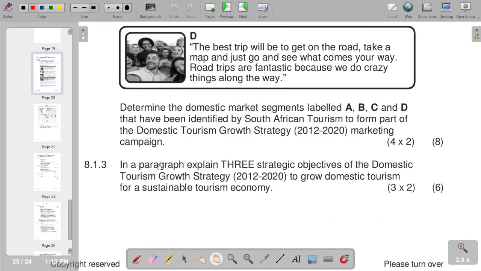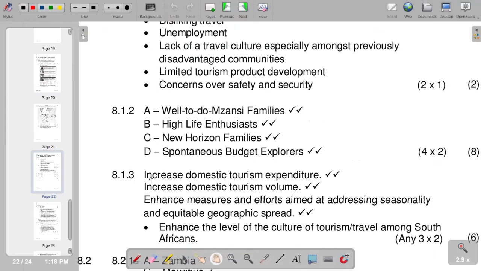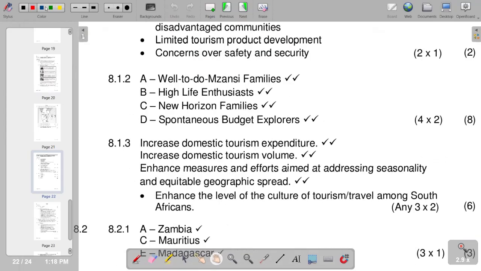And then the next question, in the paragraph, explain three strategic objectives of the domestic tourism growth strategy 2020 to grow domestic tourism for a sustainable tourism economy. So 8.1.3, you'd see that these are the points that we have in terms of 8.1.3. So we go down